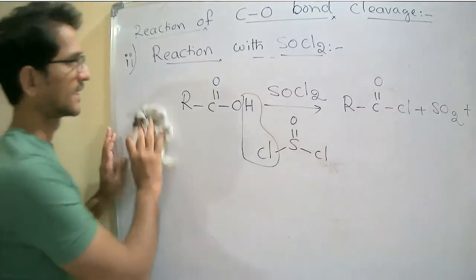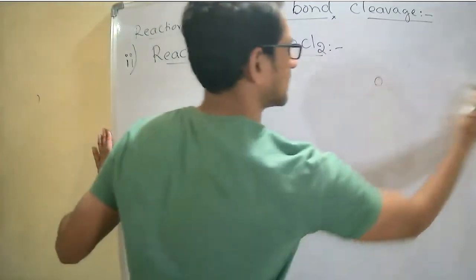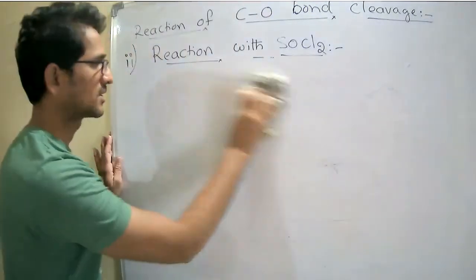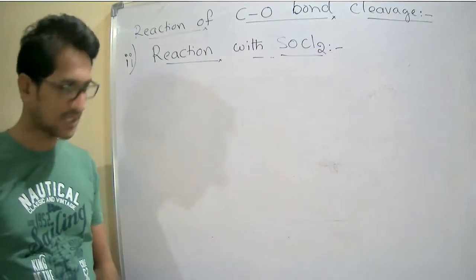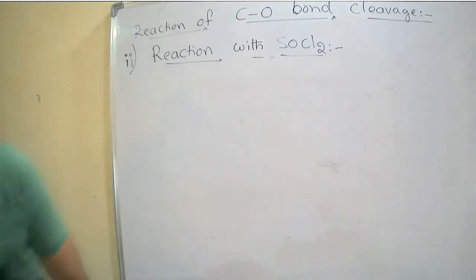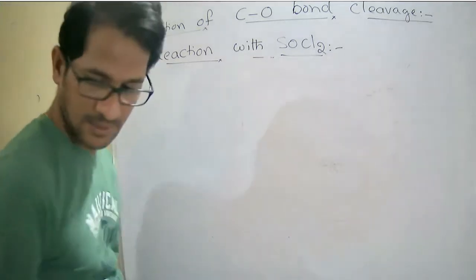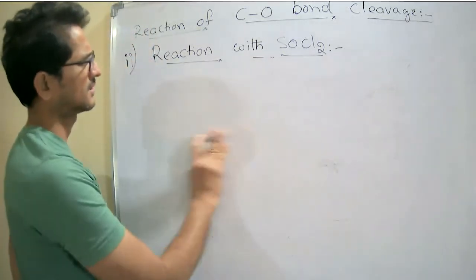Right. Next, the important reaction: what happens when SOCl2 reacts with alcohols?